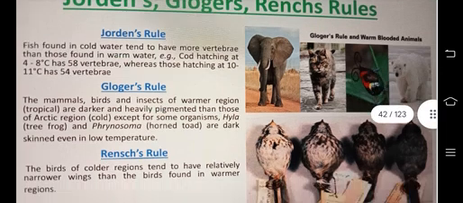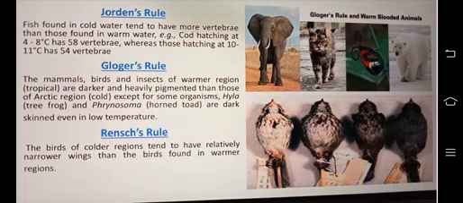What is Gloger's rule? The mammals, birds, and insects of warmer, tropical regions are darker and more heavily pigmented than those of Arctic, cold regions, except for some organisms like Hyla, the tree frog, and Peronosoma. The horned toad is dark-skinned even in low temperature. These are exceptions, but generally mammals, birds, and insects of warmer regions are darker and heavily pigmented.